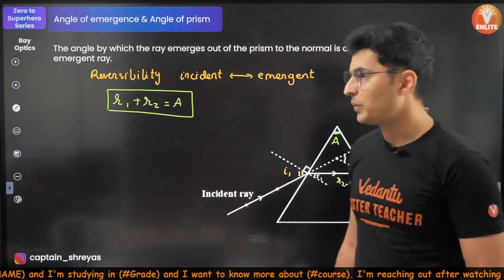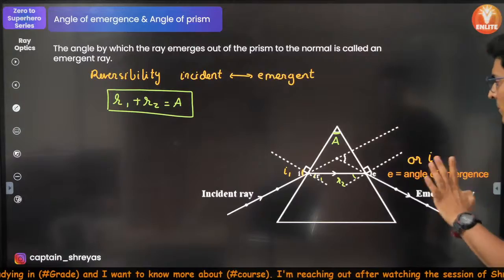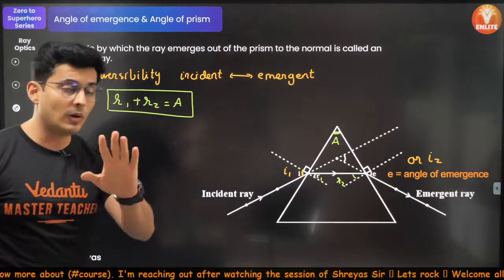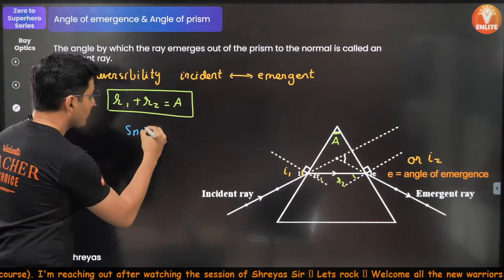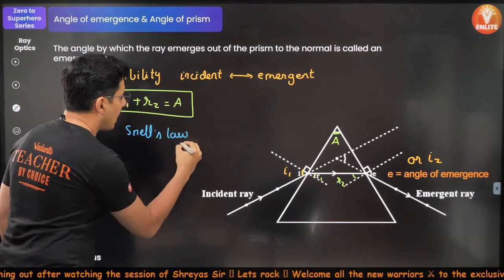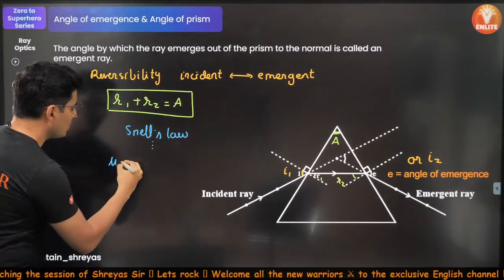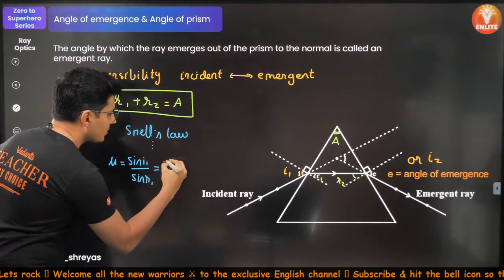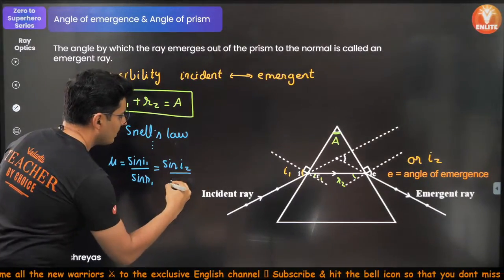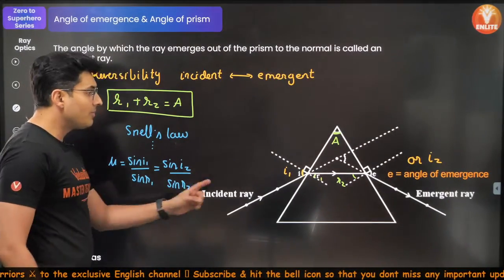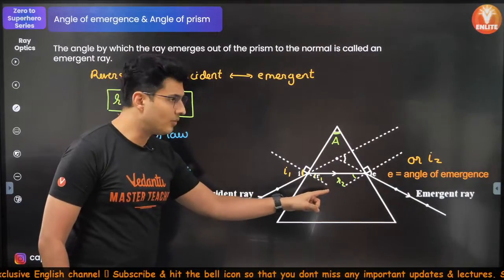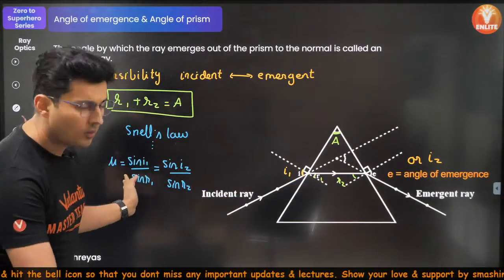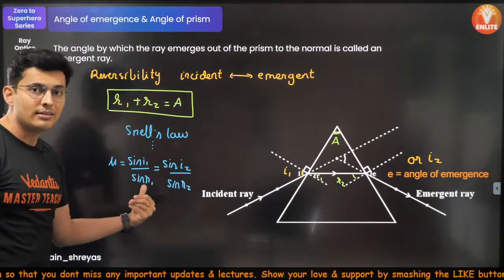So this is something which you should know. All right, moving ahead to the next question and next concept. But before that, remember Snell's law can be applied if you want to solve some problems. Snell's law is still applicable, meaning you can just write mu is equal to sine of I1 by sine of R1, which is also sine of I2 divided by sine of R2. Remember, sine of I1 by sine of R1, or sine of angle of incidence by sine of angle of refraction. Snell's law obviously is valid. Sometimes you are going to need this equation as well.